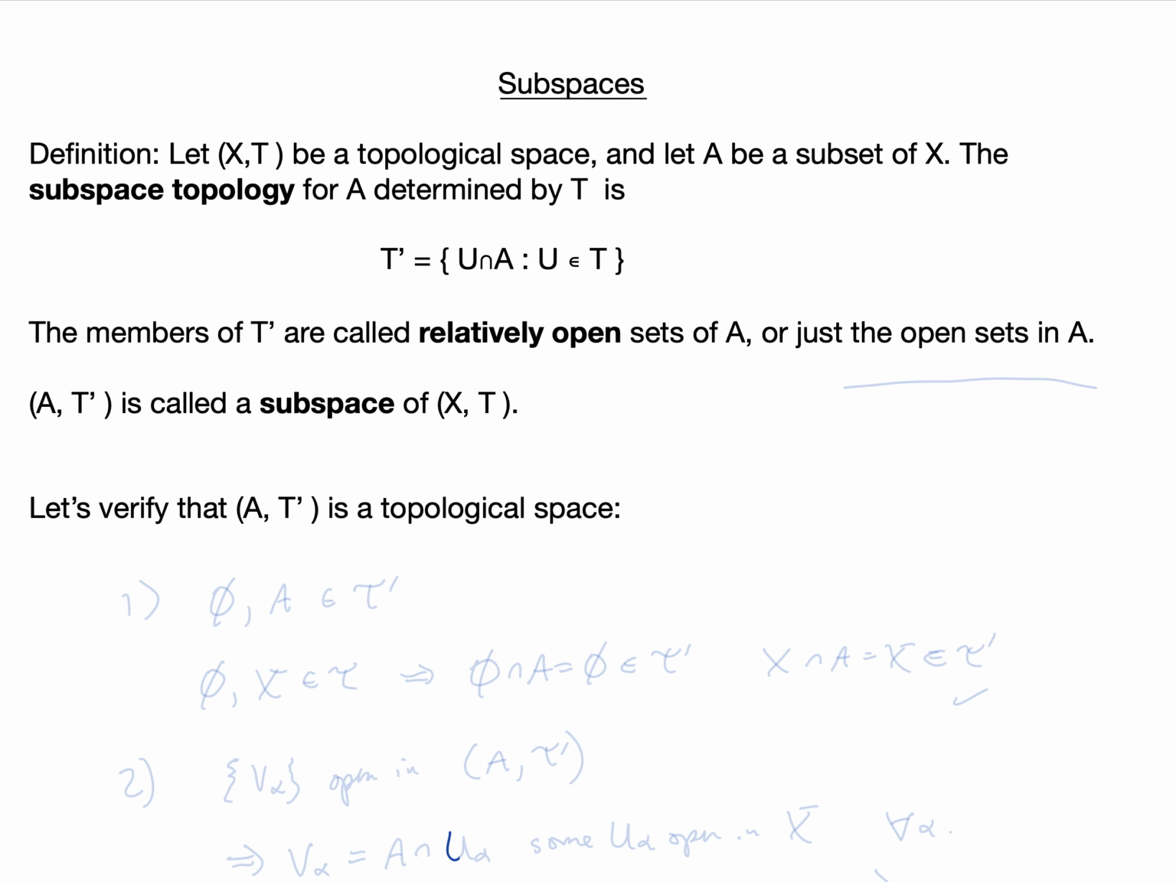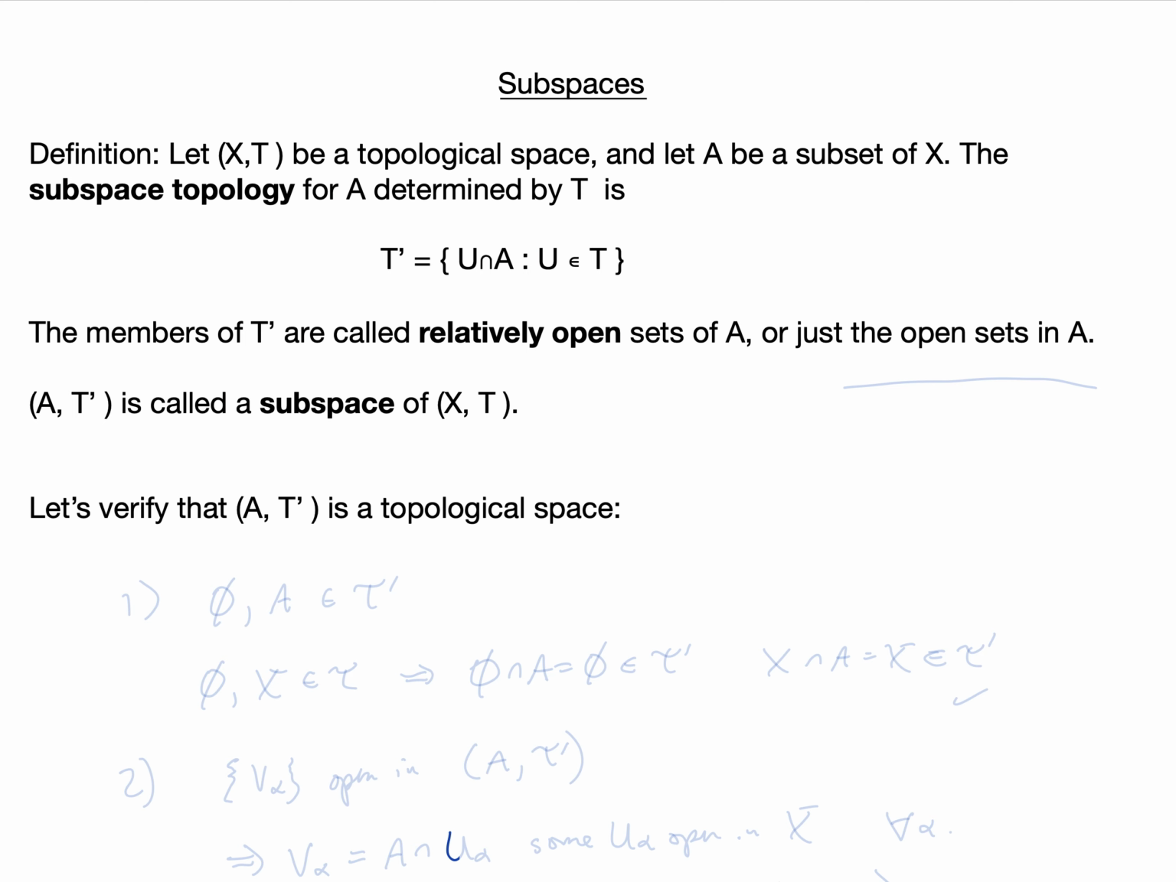In this video, we're going to talk about the subspace topology. So here's our definition. Let (X, τ) be a topological space and let A be a subset of X. Then the subspace topology for A determined by τ is τ', and it's the set of intersections of open sets U in the original space with the subset A.